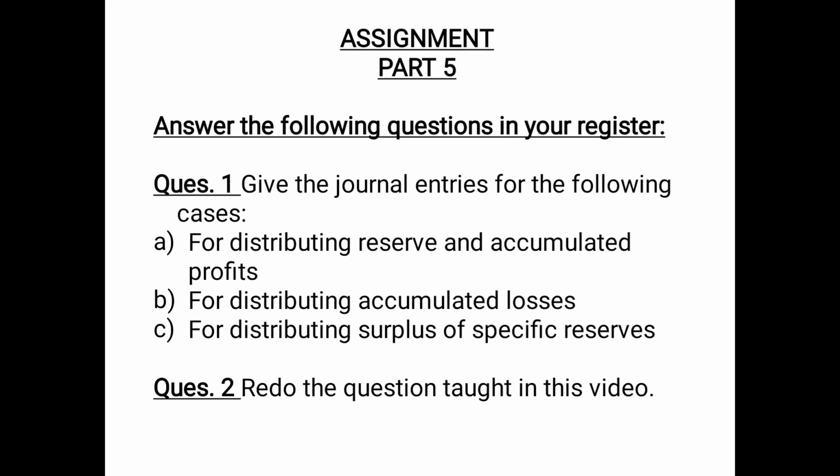Case B, for distributing accumulated losses, the entry will be all or old partners' capital or current account debited to profit and loss debit balance account, to advertisement suspense account, to deferred revenue expenditure account in the old ratio. And case C, for distributing surplus of specific reserves, the entry will be workmen compensation reserve account debited, investment fluctuation reserve account debited to all or old partners' capital or current account in the old ratio.